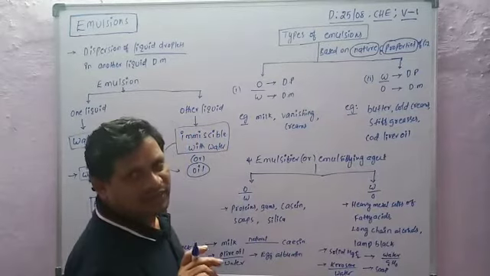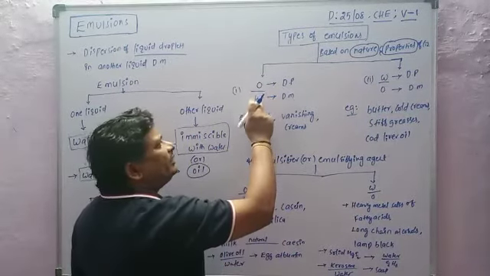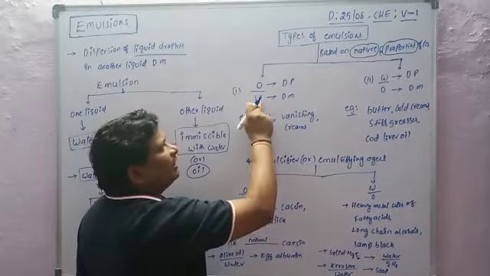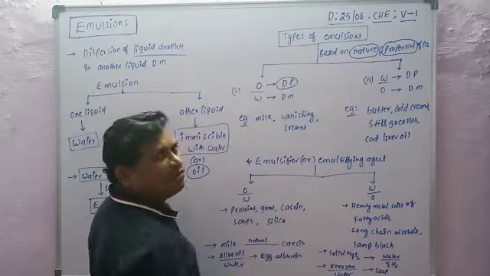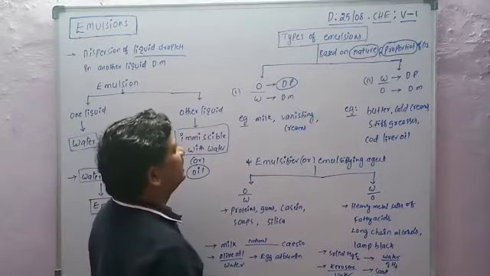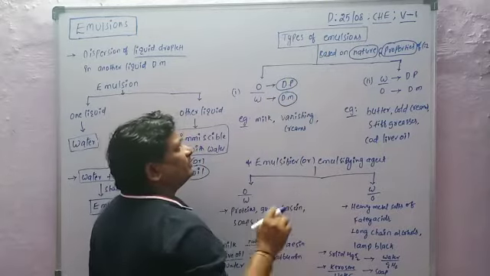These differ by their phases. In the oil in water type of emulsion, oil is the dispersed phase and water is the dispersion medium.